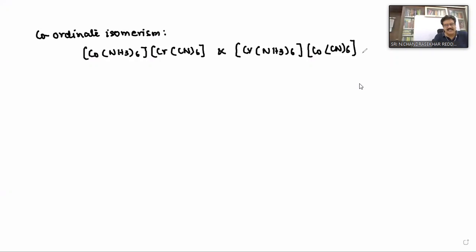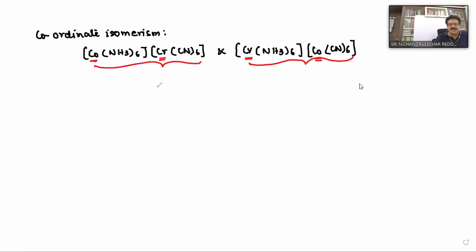In the first one, what is the metal attached to ammonia? Cobalt. But here it is chromium. With cyanide, chromium, but here it is cobalt. Even ligands can be exchanged. This pair is called coordination isomers.